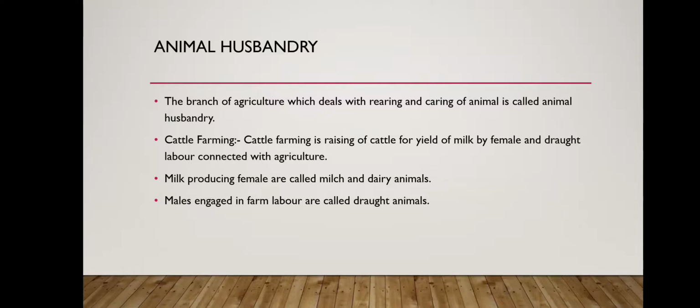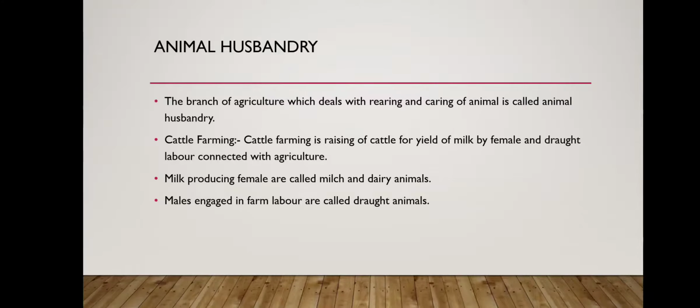In that, first we will study cattle farming. Cattle farming is the rearing of cattle for yield of milk by the female and draught labor connected with agriculture. Cattle farming animals are of two types. Milk producing animals include the females, which produce the milk, and they are also known as dairy animals, whereas the males, which are engaged in labor in agriculture, are known as draught animals.